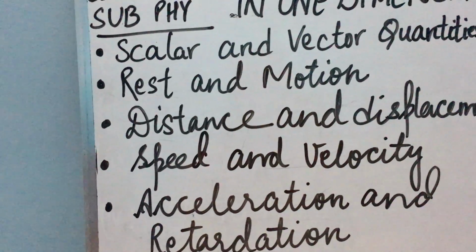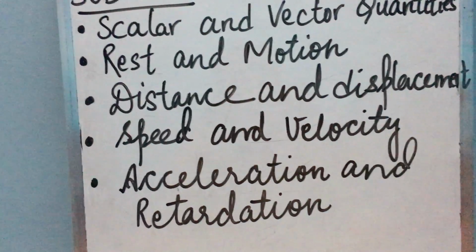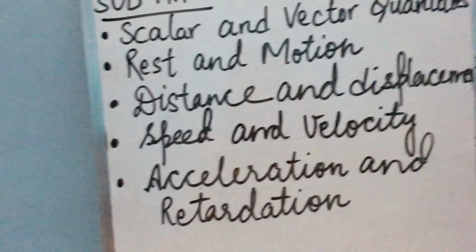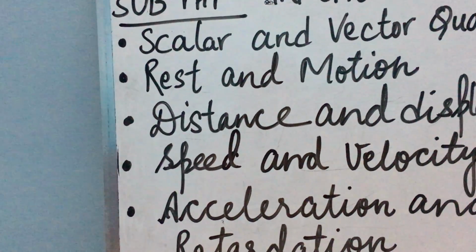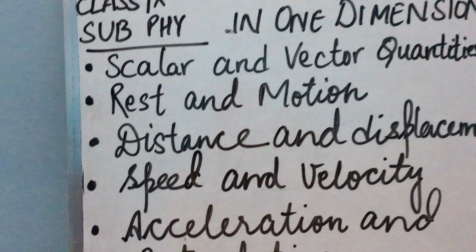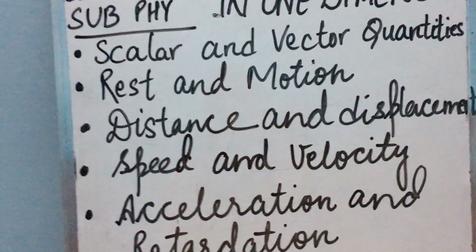Now in this chapter we will deal with the motion which is only in one dimension. That means it is moving in a straight line. Okay, only in one dimension. So first of all, the first topic we are going to understand in this chapter is scalar and vector quantities. Before understanding scalar and vector quantities, children, it is very important to understand what are the physical quantities.